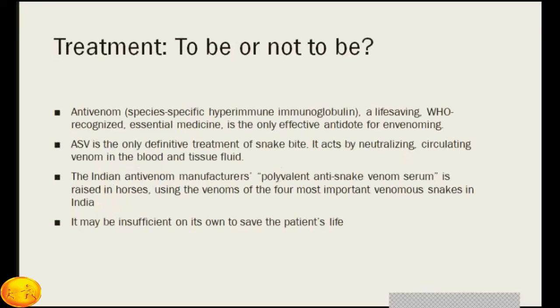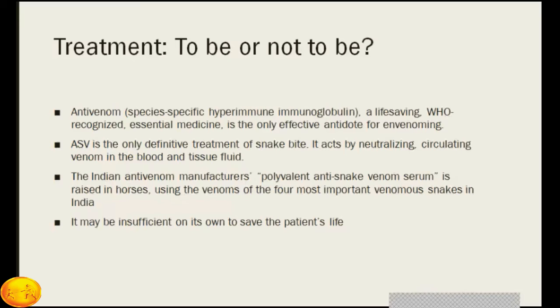How to treat snake bite? Anti-snake venom is life-saving. WHO recognized it as an essential medicine and it is the only effective antidote available for envenomation. Anti-snake venom is the only definitive treatment for snake bite. It acts by neutralizing circulating venom in the blood and in the tissues. So it has to be used as early as possible. When the venom is bound to the protein, it may not be reversed with the anti-snake venom.